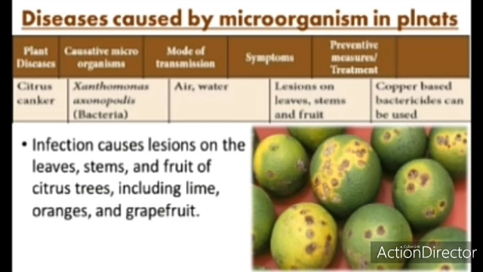What are the symptoms? It can be seen with the eyes, that is lesions on leaves, stems and fruits. And how can it be treated? It can be treated. Copper-based bactericides can be used. It can be controlled.